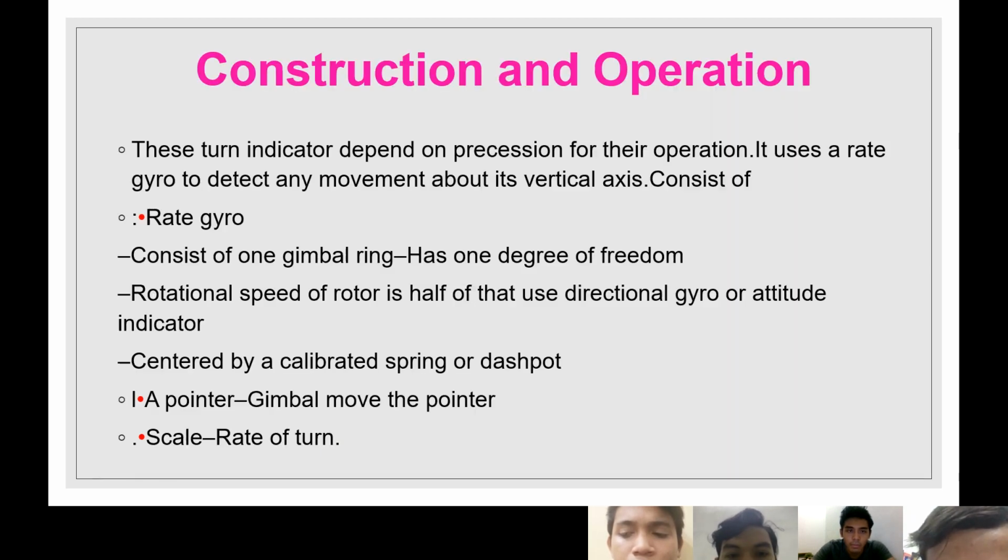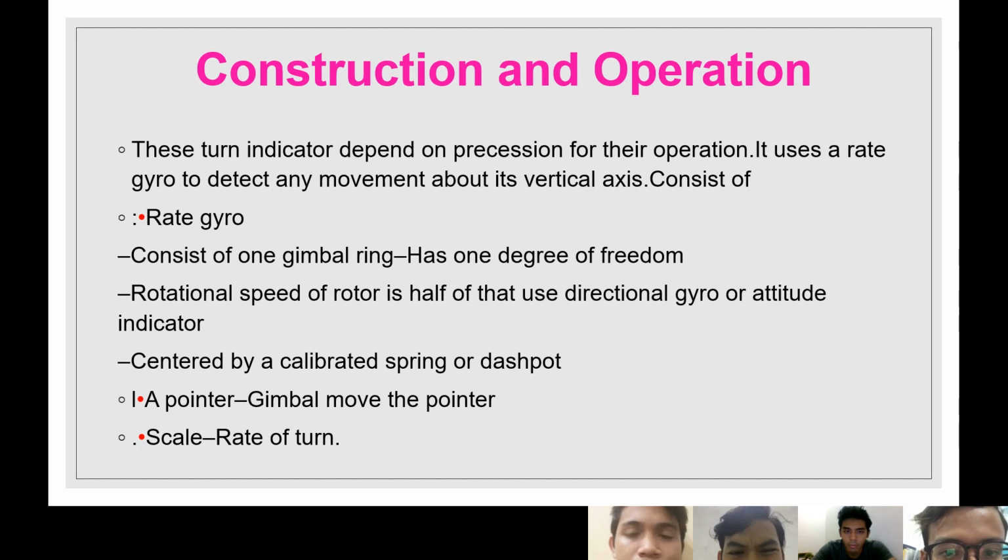Okay. So next, construction and operation. These indicators depend on precession for their operation. Each uses a rate gyro to detect any movement about its vertical axis. It consists of a rate gyro with one gimbal ring that has 1 degree of freedom.